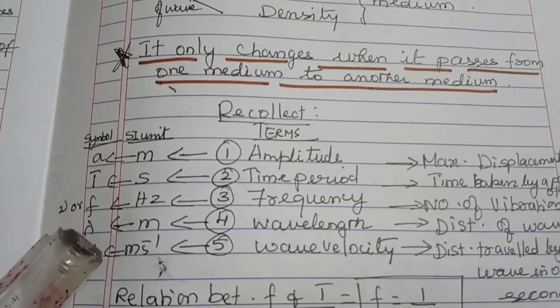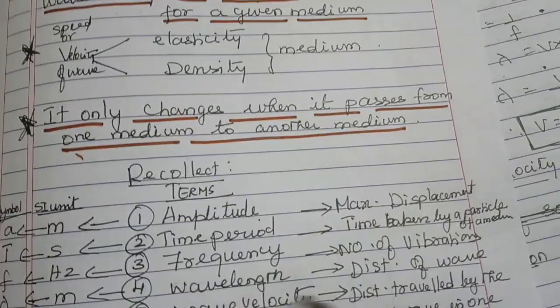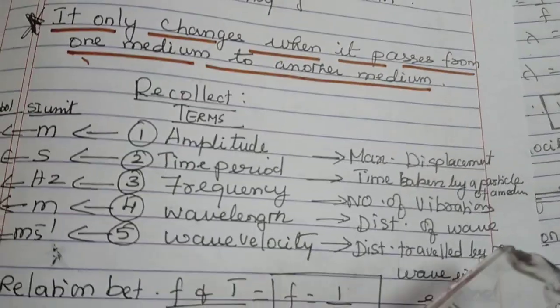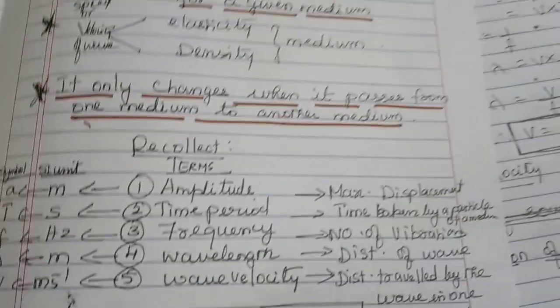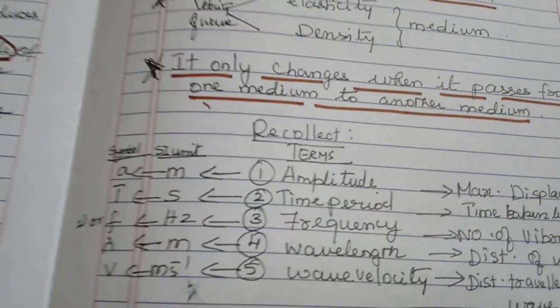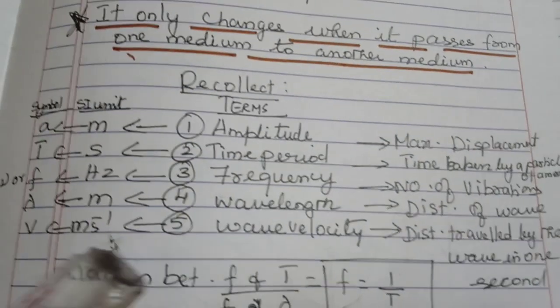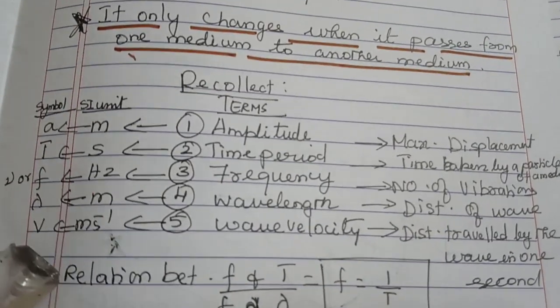Hertz. And it is represented by nu or F. Now what is wavelength? The distance of the wave, or the distance traveled by the wave in one time period. So what is the SI unit? It is meter, and the symbol is lambda. Now wave velocity, again, is the distance traveled by the wave in 1 second. The SI unit is meter per second, and the symbol is V.